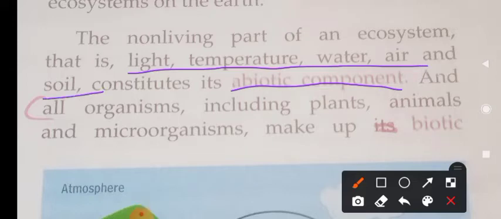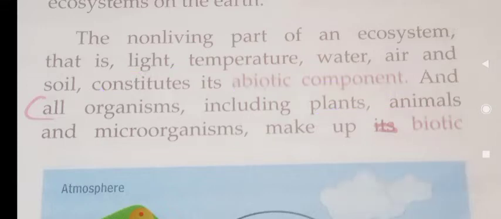All these are abiotic. Do you understand what is abiotic? And all organisms, including plants, animals, and microorganisms, are biotic. Abiotic are nothing but non-living things, and biotic are the living things. The ecosystem is made up of these two components. These components interact to keep the system running.